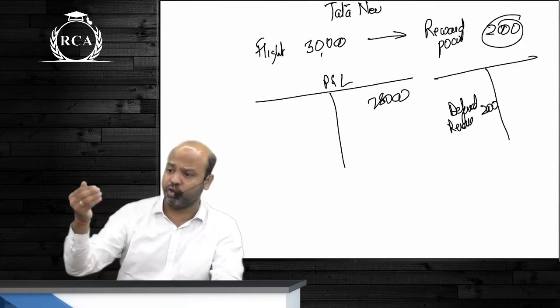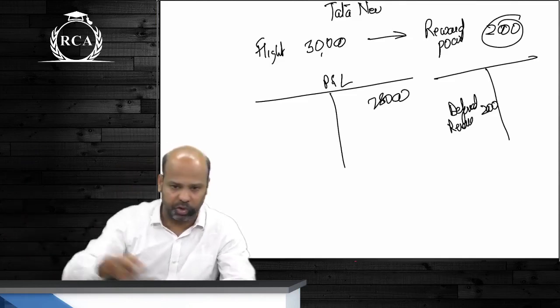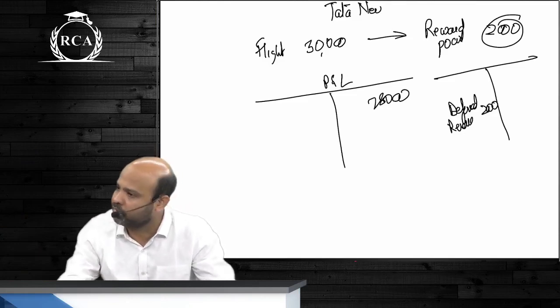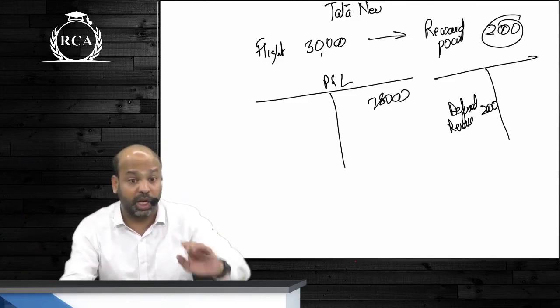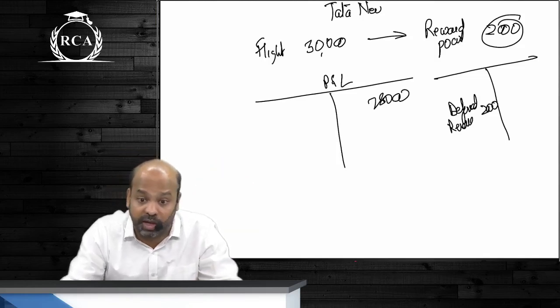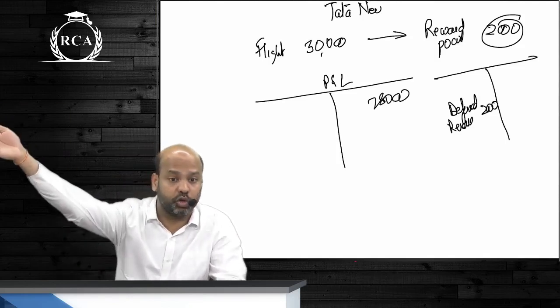Don't you think, beta, it is most likely that you're going to claim those points on a later date? Now in a credit card, beta, whenever you swipe as such, guys, do credit card companies give you reward points? Yes, credit card companies give you reward points. Can you claim those reward points on a later date? Yes. Are they not supposed to disclose that, beta, as a liability? Against that, are they not going to render service to you on a later date?